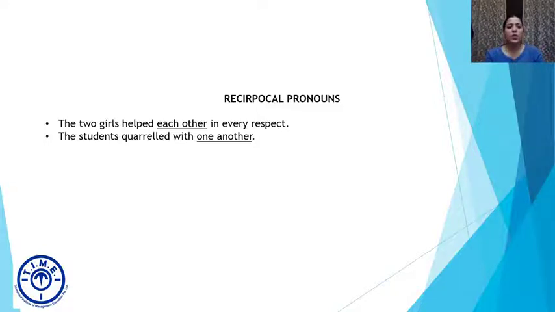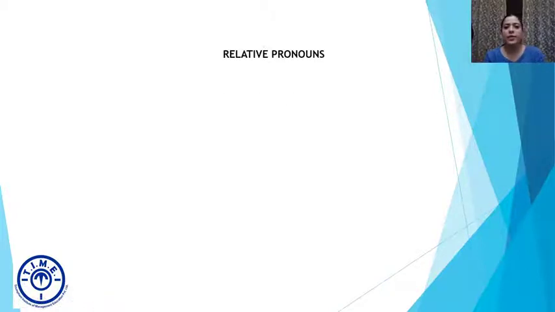So there's a very simple rule that if there are two and only two defined entities in a sentence, then the reciprocal pronoun each other will be used. And if there are two or more than two, if it is suspected that there are more than two entities, we will use one another. Okay, very simple to understand. Let's move to the next, and that is relative pronouns.